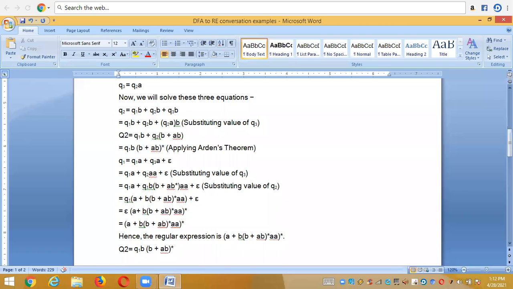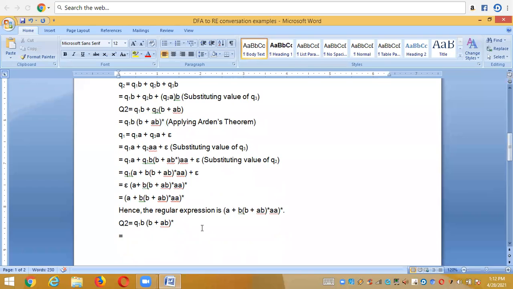And then Q2 is equal to, see, this is a complete regular expression for the Q2 state.